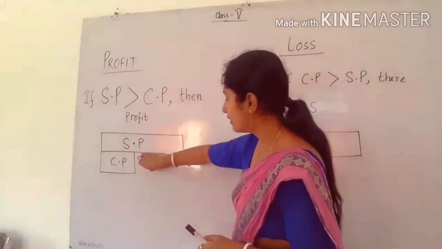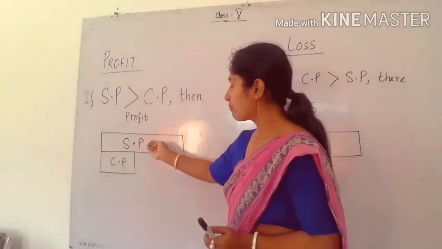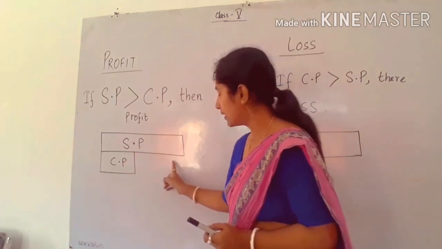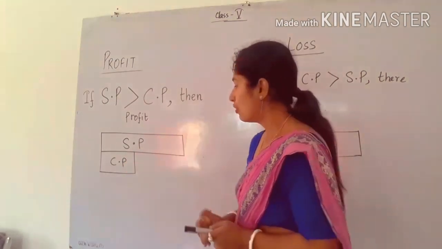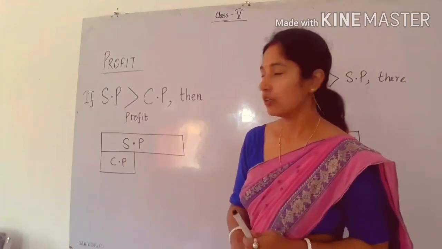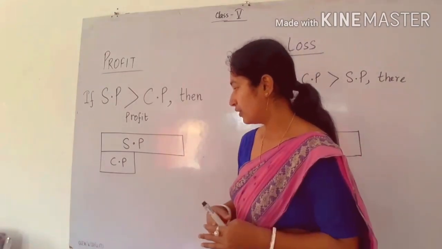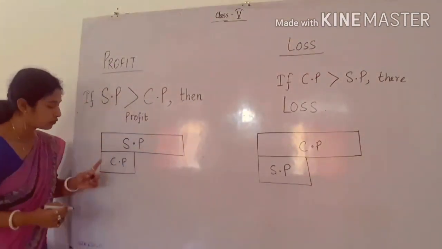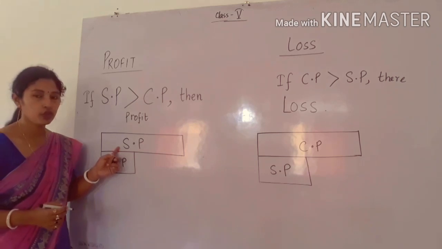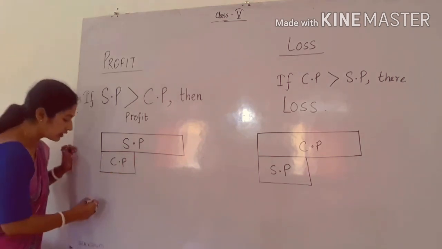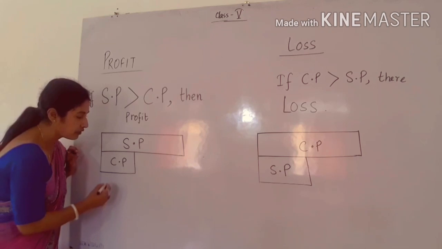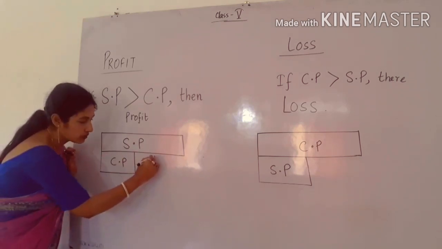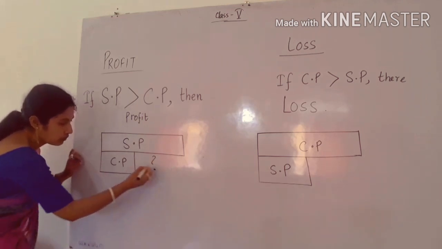So how to find this part? Simply by subtracting CP from SP, we can easily get this much area. So how to find the profit? We can find the difference. That means you have to subtract CP from SP to know the profit. So what is profit? Profit is the difference between SP and CP. So this question mark will be what? Profit.